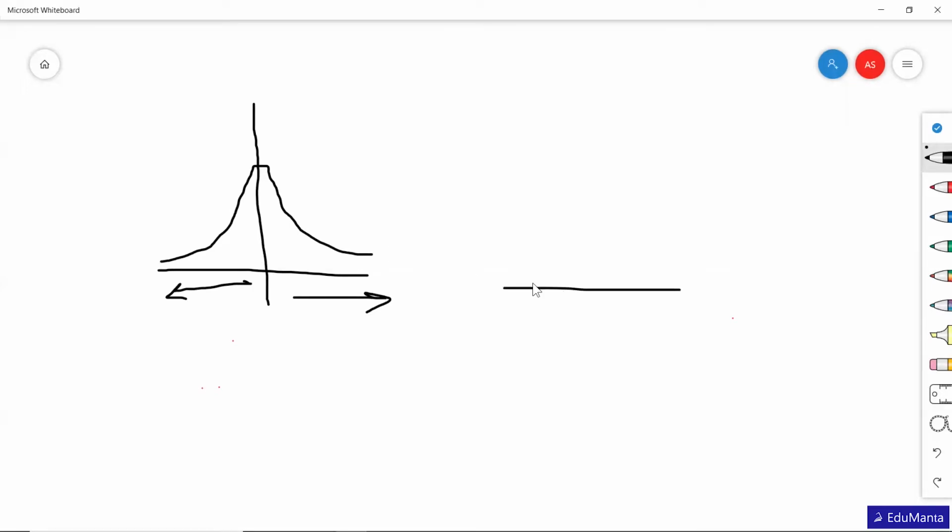See this kind of data. If we divide it from here, this 50% and this 50% have the same kind of distribution. So this is called symmetric distribution. We'll study it in more detail when we cover normal distribution.